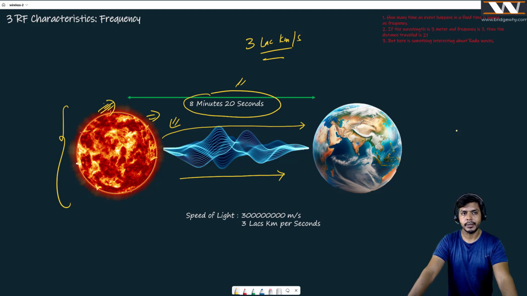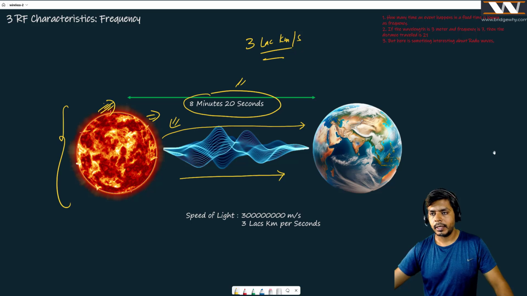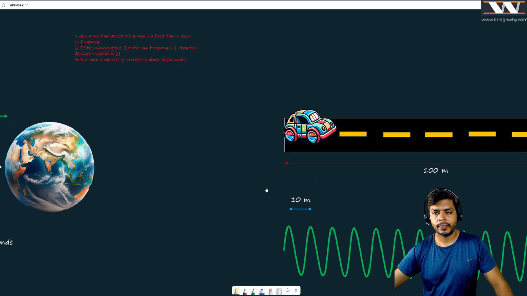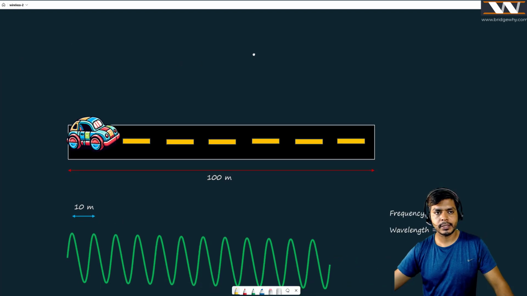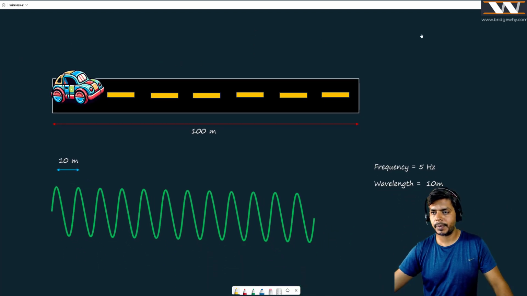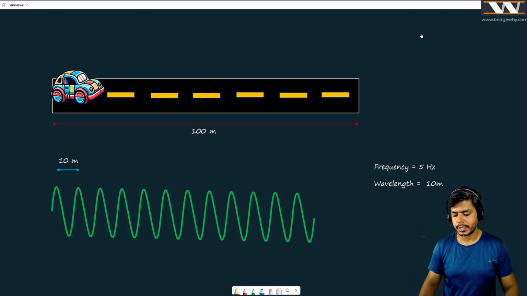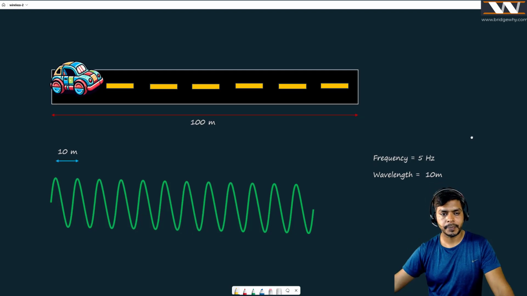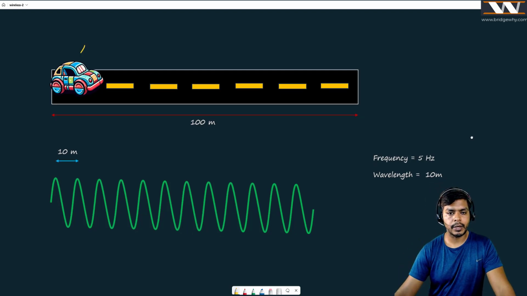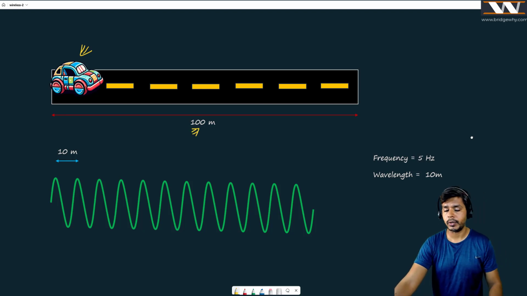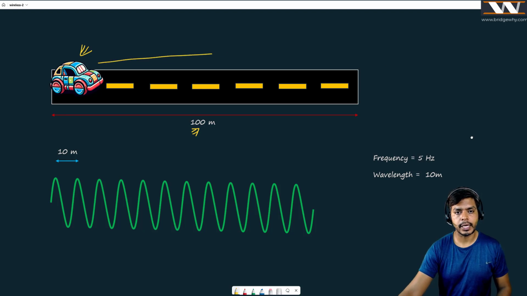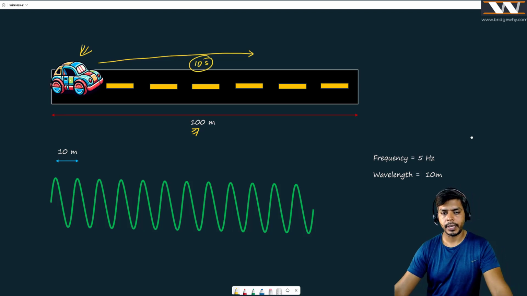Really, really interesting, right? Now I would like to showcase this relationship once again, the distance, speed, and wavelength, because it is really interesting and important for our course. So what is happening here? We have a car, and we have this road. This road is 100 meters long, and this car travels with a certain speed and crosses this road in just 10 seconds.